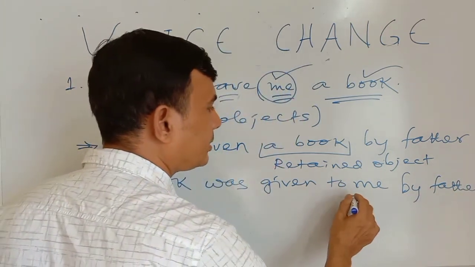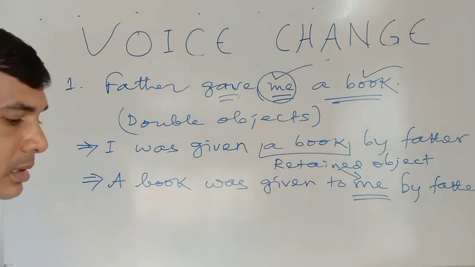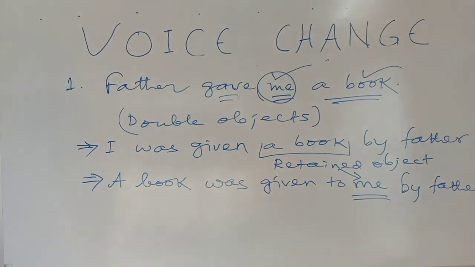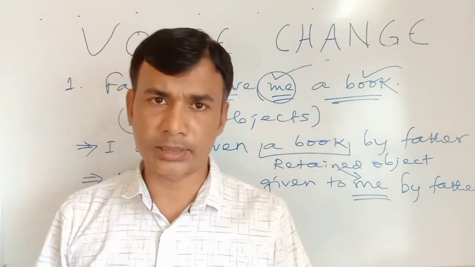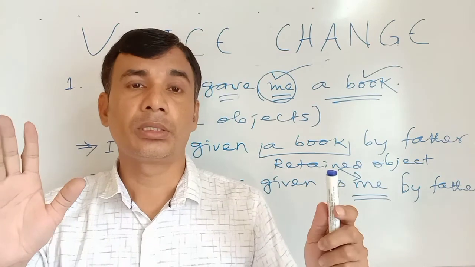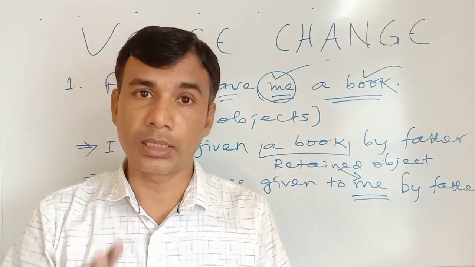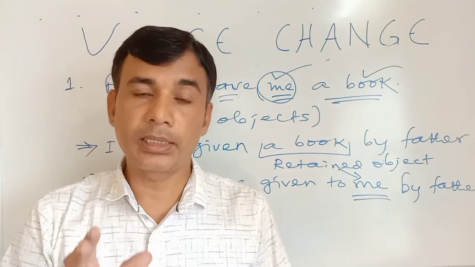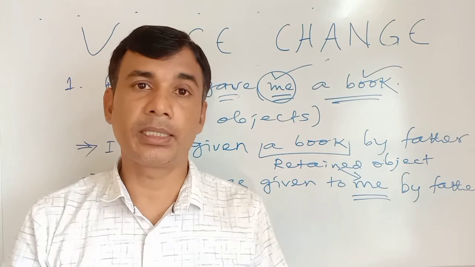So look here, again me is there, it has become a retained object. Okay, so I suggest you, when there are two objects in one sentence, remember to take the object that is the indirect object, that is living, and make it the subject of your passive voice. Then you will find it is correct.